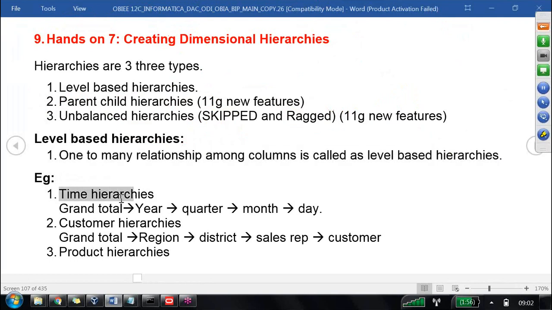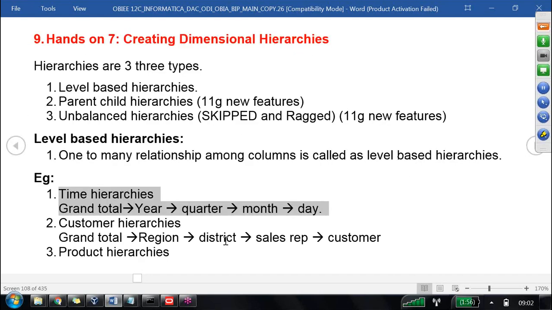Now we take the time hierarchy: Grand total, year, quarter, month, day. How do I know these are the levels I want? These levels, you have to sit with the business and understand them.